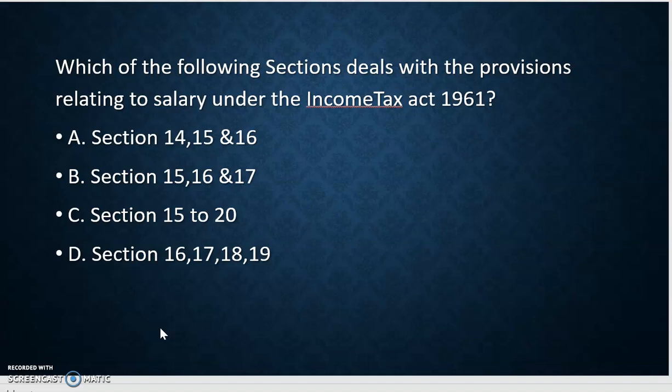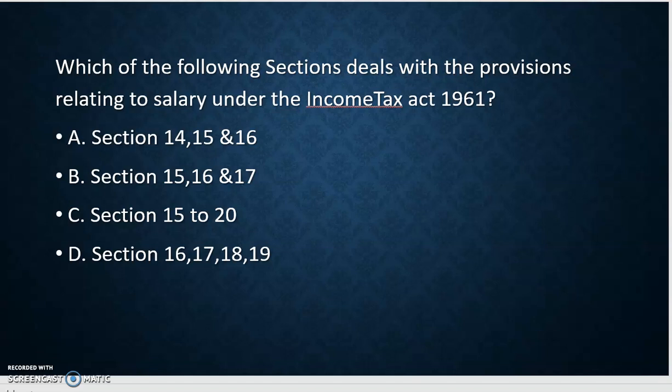Sections 16 and 17 explain what is included in salary, the inclusive definition of salary in section 17. Wages, annuity or pension, any gratuity, any encashment of earned leave, computation of pension, payment on voluntary retirement, any fees, commission, perquisite or profit in lieu are some of the points included in salary under section 17. So the correct answer for this question is sections 15, 16 and 17, answer B.